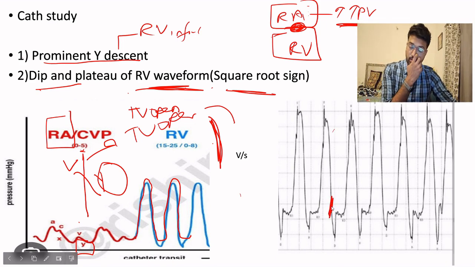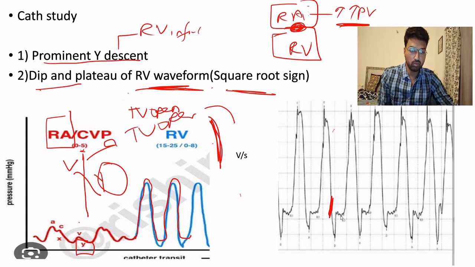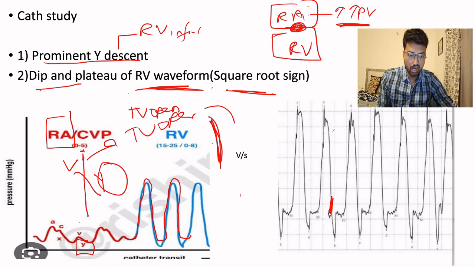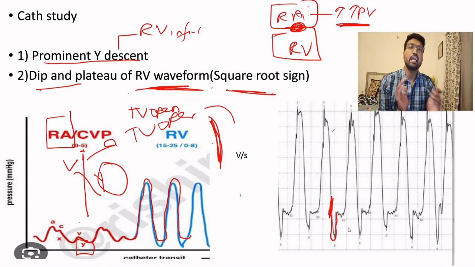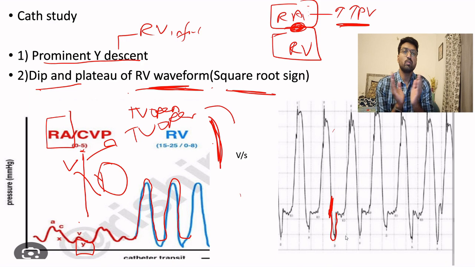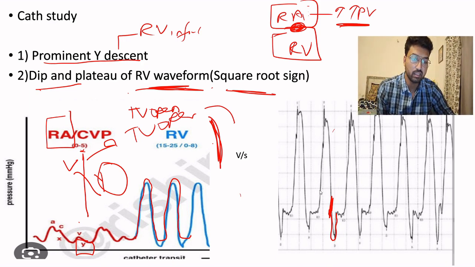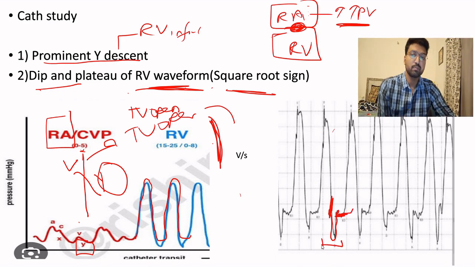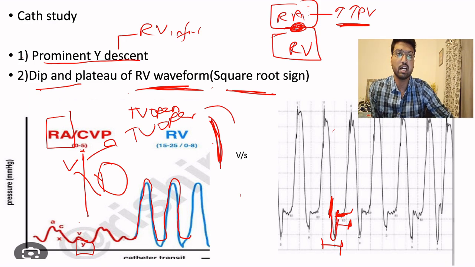What happens in the diastole? The blood will rush into the right ventricle from the right atrium, so it is a rapid descent. After the initial rush, the right ventricle cannot accept more blood because it is not working properly. So then there is a plateau phase. So first there was a dip and then there is a plateau. This is the dip and plateau waveform of the right ventricle, which is seen in RV infarction.